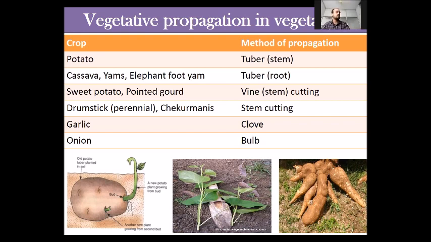Some pictures: the first picture is the tuber of potato. The second picture is the cutting of sweet potato. The third picture is showing the tubers of cassava, which are the root tubers of cassava that are used. Next. Next slide.